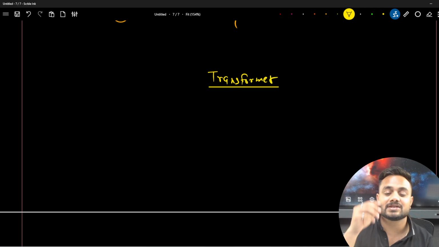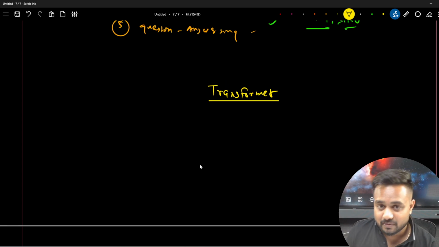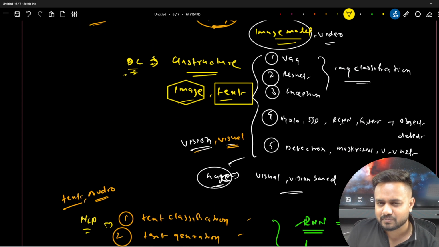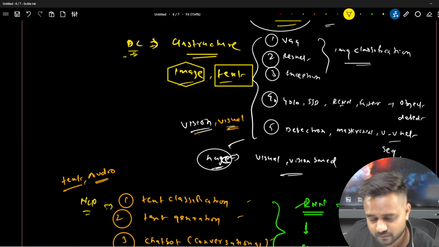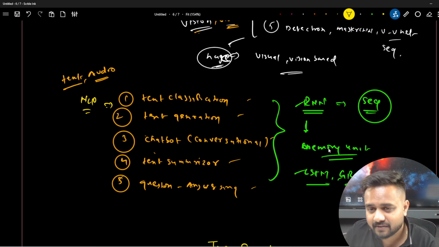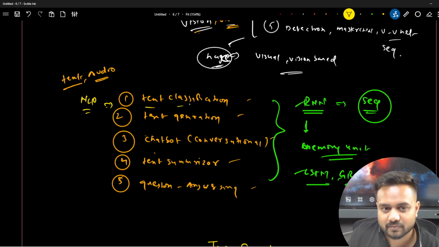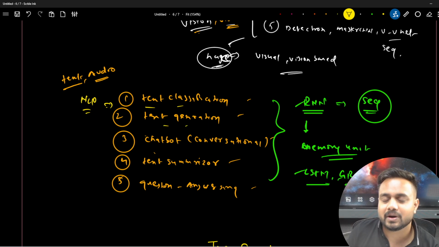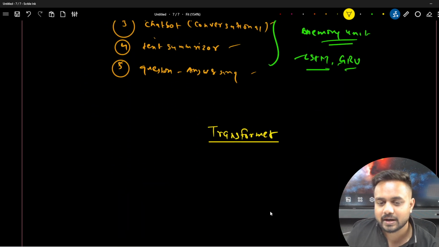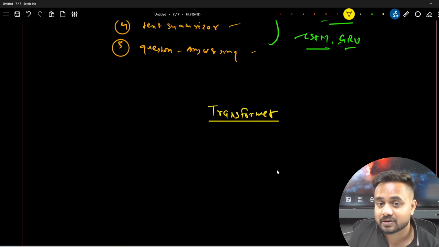See, before we were using the different CNN models for the images, and the language model. This is called a language model because here we are training on some sort of a sequence, some sort of data, and we are trying to predict something. So this is called a language model, and this is called a visual model, right? But the thing got changed after the transformer.